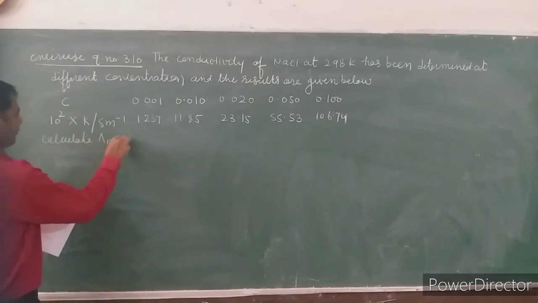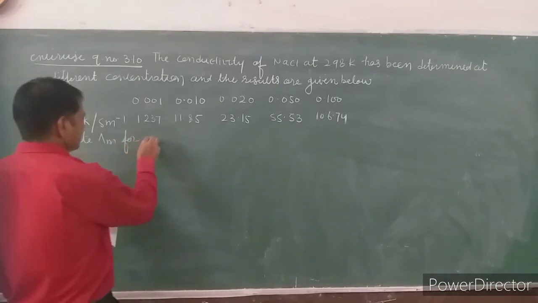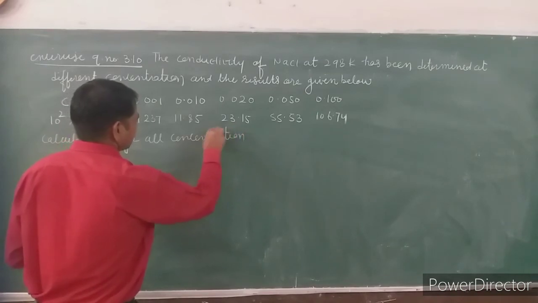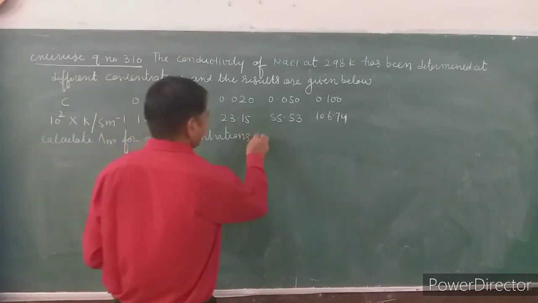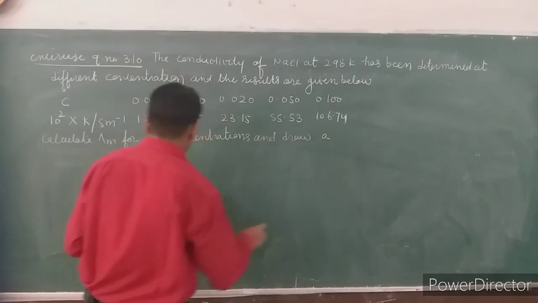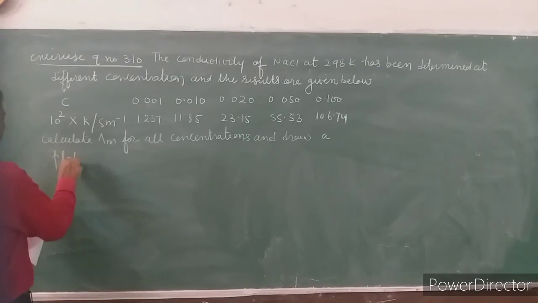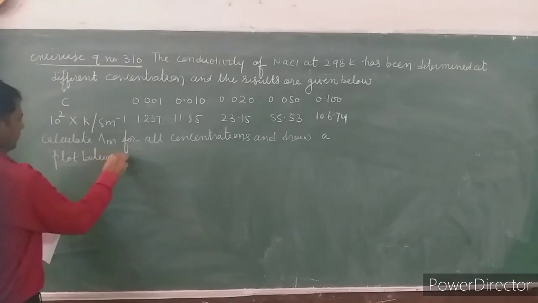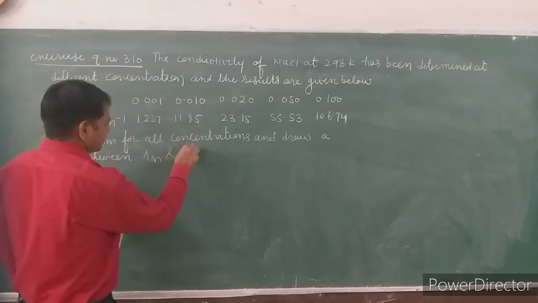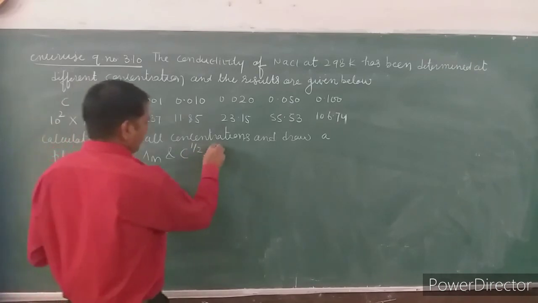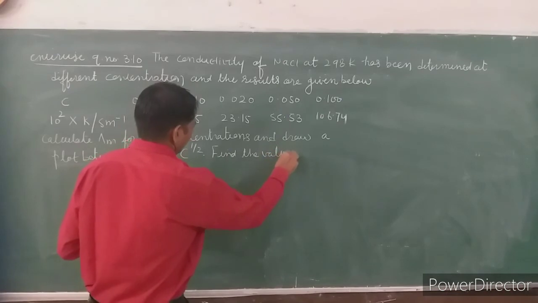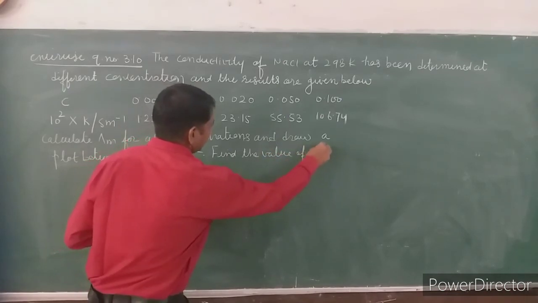And he is asking to calculate lambda m for all concentrations, draw a plot between lambda m and square root of concentration, and also find the value of lambda infinite m.